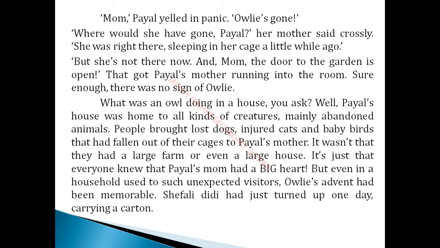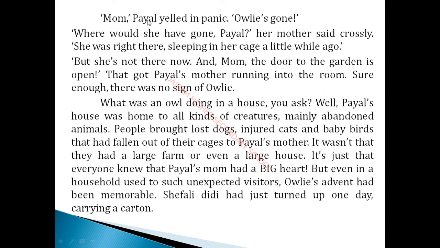That got Paul's mother running into the room. So immediately after hearing the information from Paul, the mother is running into the room. Sure enough, there was no sign of owlie. So they were searching everywhere in their home, but they can't able to find the owlie. So this is the first paragraph, meaning that mom and then Paul, she is a daughter for the mother.